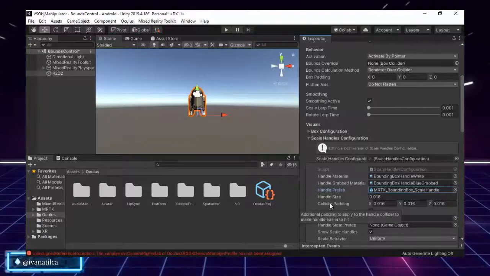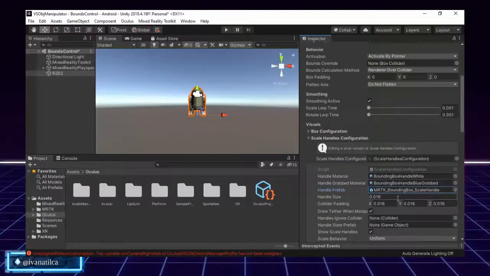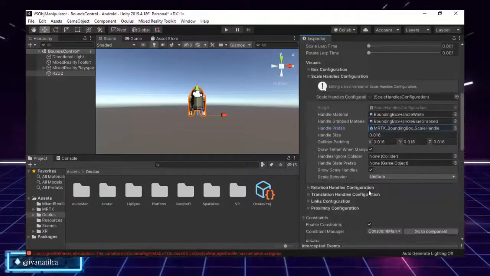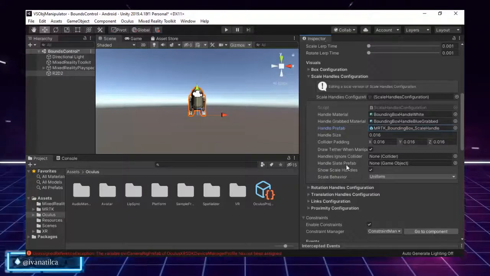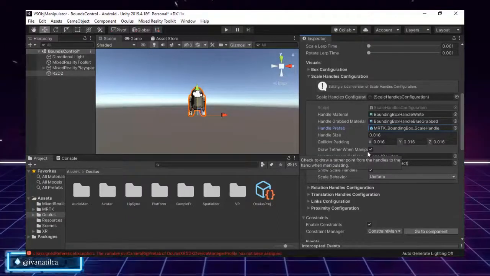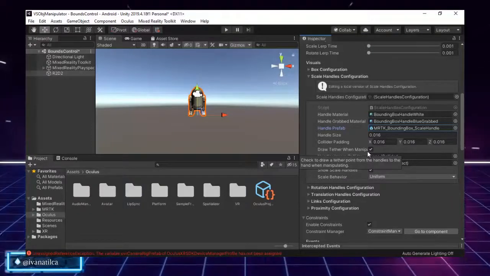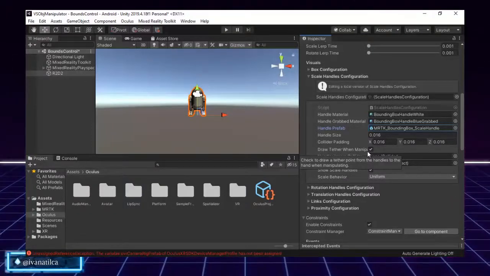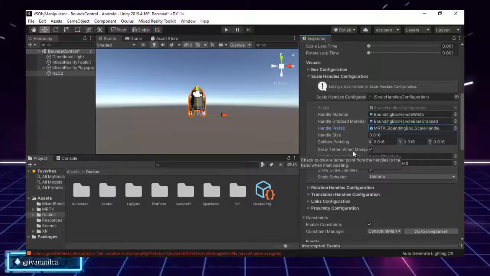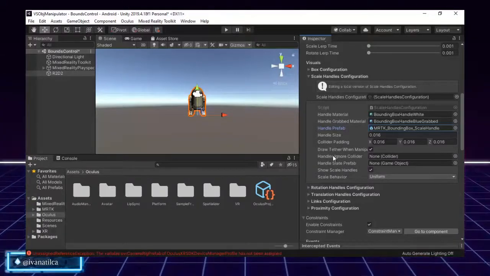Then we have the size of the scale handle. I will leave it as default. You could make it even bigger or smaller, the same with padding. Then you have the option draw tether when manipulating. When active, this will draw a tether line from the point of start of interaction to the current hand or pointer position. If you would like to keep it enabled, you can; if you don't, you can take it away. I will leave it as default.